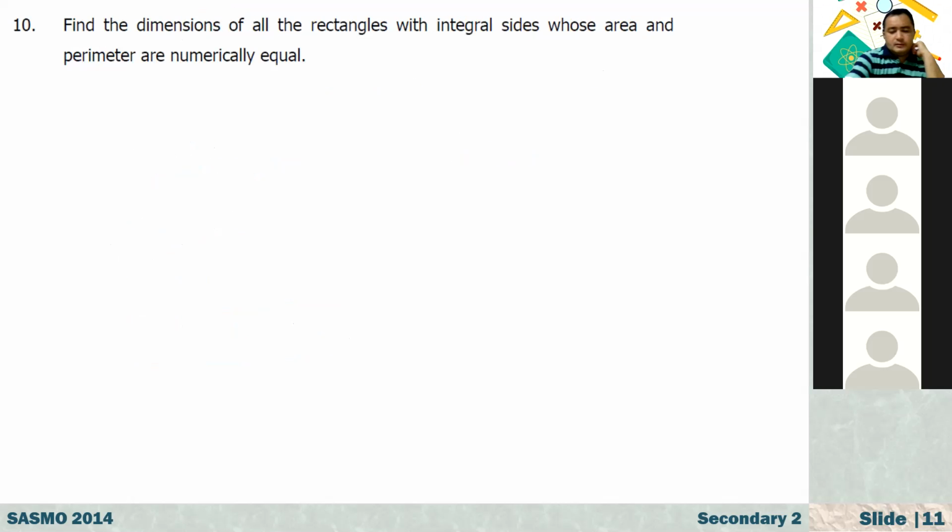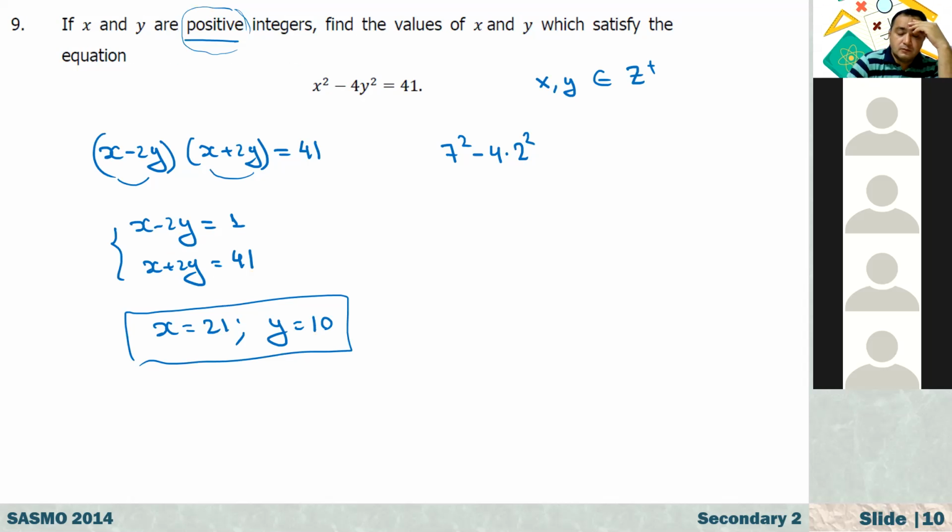Teacher, but how do you know x minus 2y is equal to 1? No, because here x and y are integers, right? Yes. So if you multiply an integer by 2 and subtract it from another integer, x minus 2y must be an integer. x plus 2y also must be an integer. And here we have 41, a prime number, right? So the only way to write 41 as a product of two integers is 1 times 41.